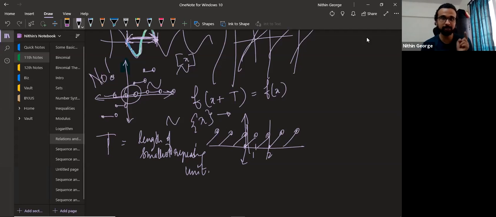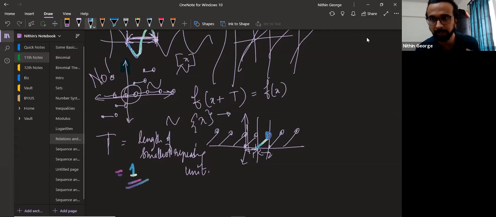No, it's not. Because within this, I have one repetition here only. So this is the smallest repeating unit. From 0 to 1 or from 1 to 2, if I take this quantity, the length of that is the smallest repeating unit. And the length is how much? Length is a positive value. Here, length is equal to 1. Okay, guys?